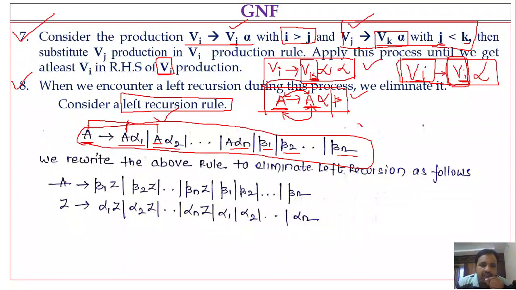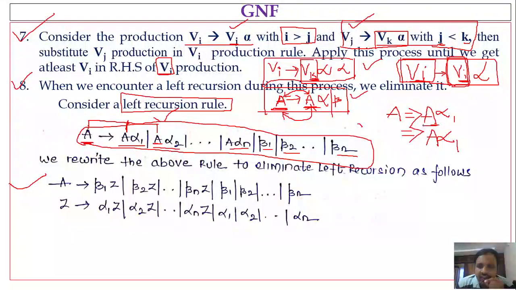So how do we rewrite? While deriving the string, you start from capital A. If you want to derive a string from A, you start with A, and that A can be replaced with either A alpha 1, A alpha 2, A alpha n, or beta 1, beta 2, beta n, whatever it may be. So these are the possibilities. Let me say I consider A alpha 1 here. Then again this A can be replaced with A alpha 1, A alpha 2, A alpha 3, and so on.